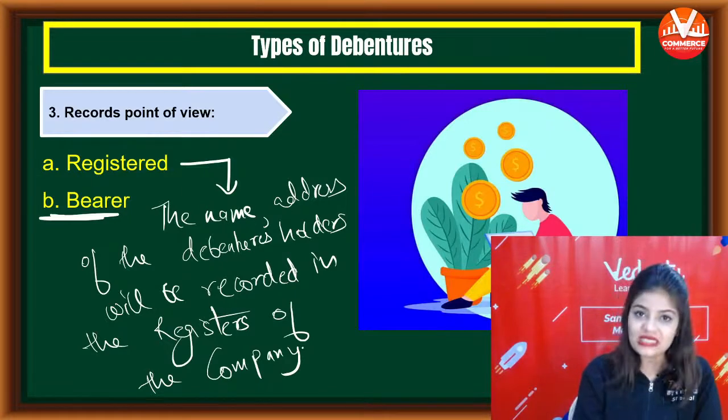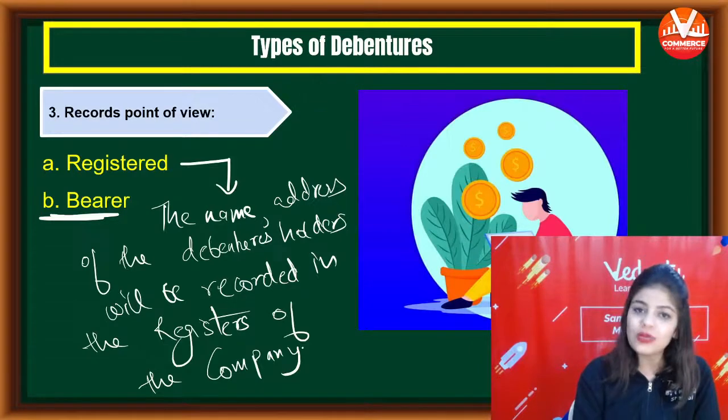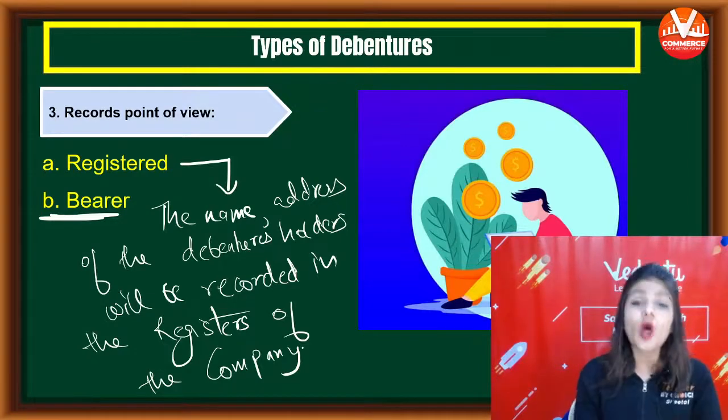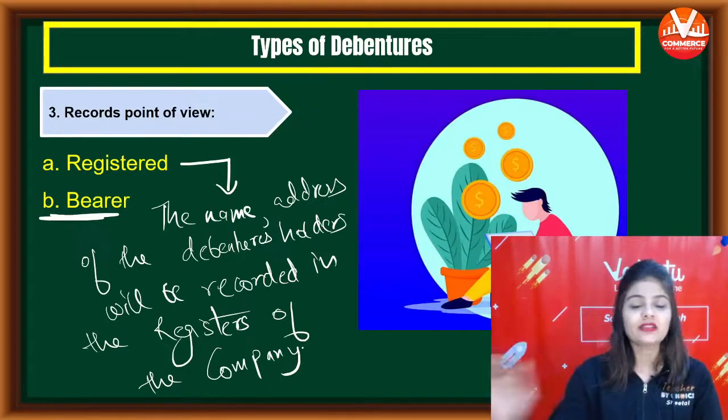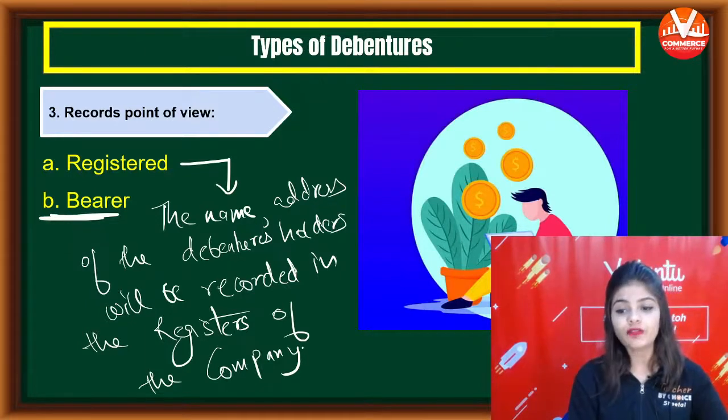So in registered, the details are recorded in the register, and in bearer, the details are not recorded in the register of the company. So this is the records point of view, registered and bearer.